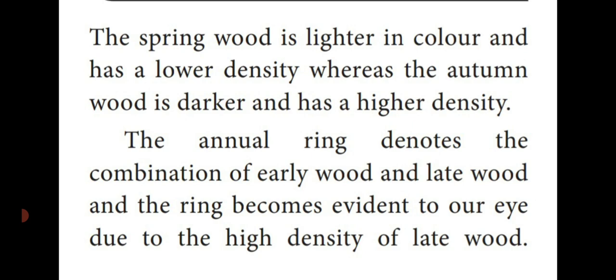In the previous three lines we have seen that spring wood is lighter in color with lower density, whereas autumn wood is high density and darker. Spring wood is otherwise known as early wood, and autumn wood is known as late wood. So it is because of the high density of the late wood that we can see the annual rings in the wood of a plant or a tree.